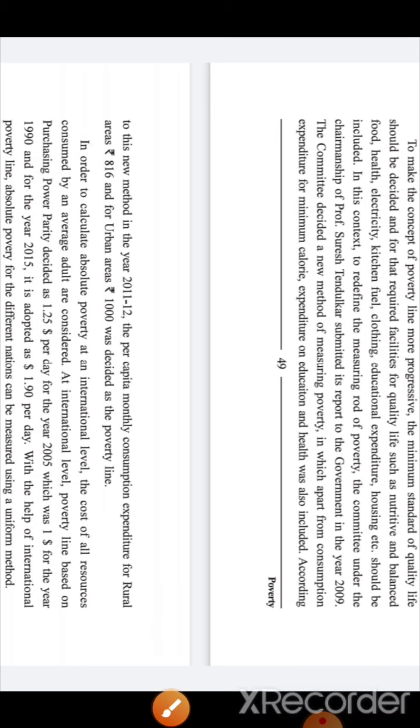So according to the new definition, if you are living in a rural area and you are not able to get 816 rupees, and if you are living in an urban area and you are not able to earn 1000 rupees, then you will be considered as living below poverty line.